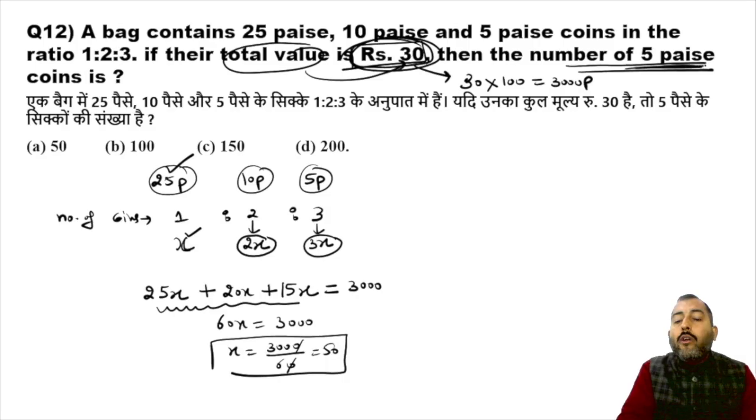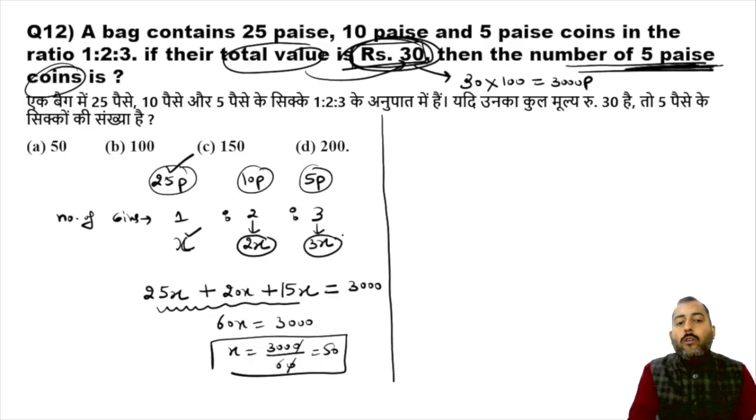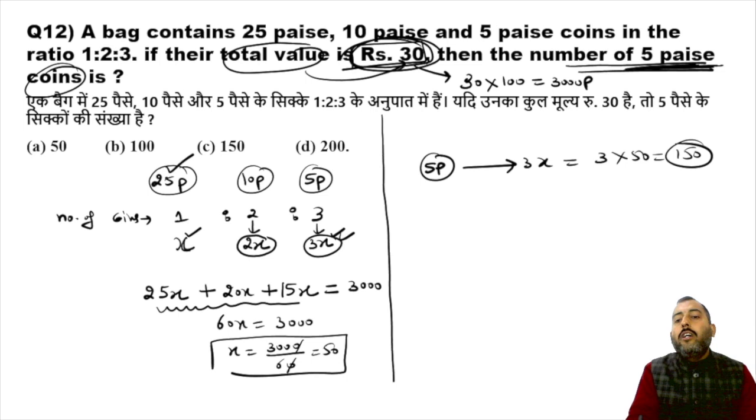What are we looking for? Number of 5 paisa coins. Number of 5 paisa coins we are looking for. 5 paisa coins were 3x in count, so it is simply equal to 3 into 50, 150 coins of 5 paisa are there. Hence option C is absolutely correct.